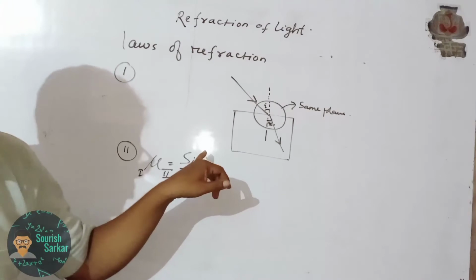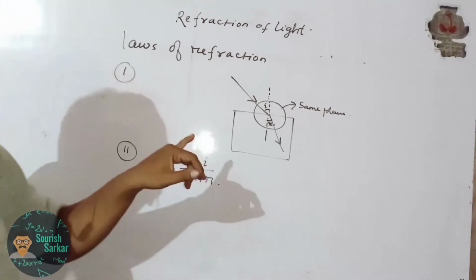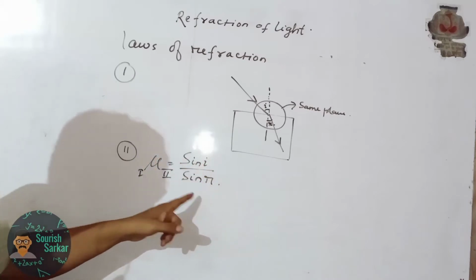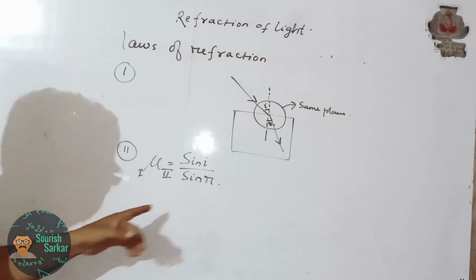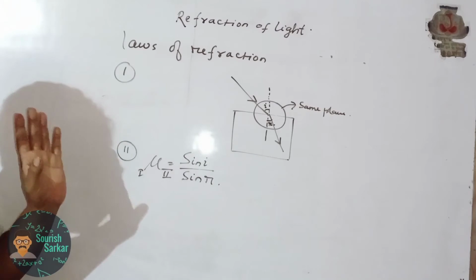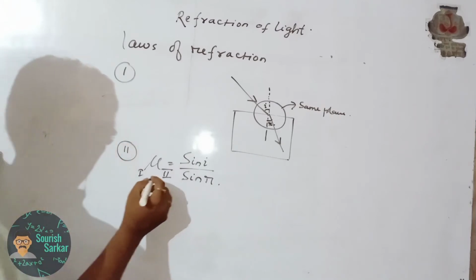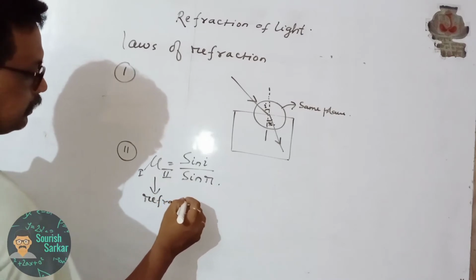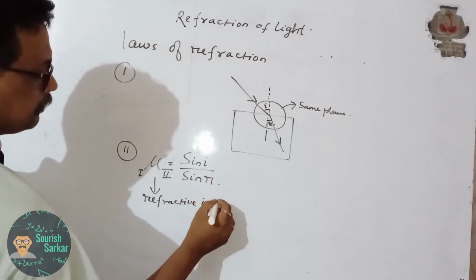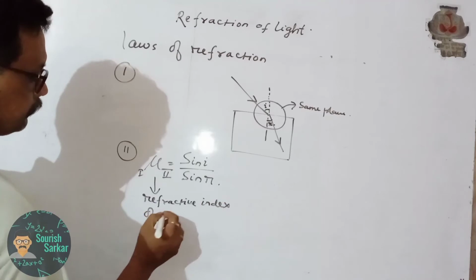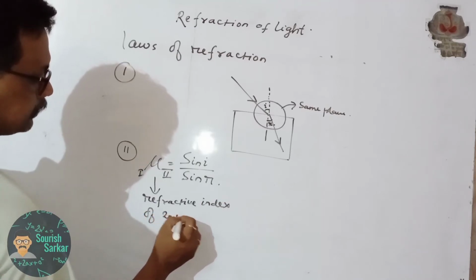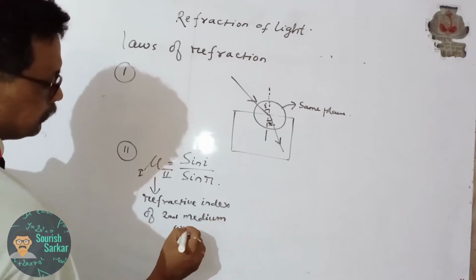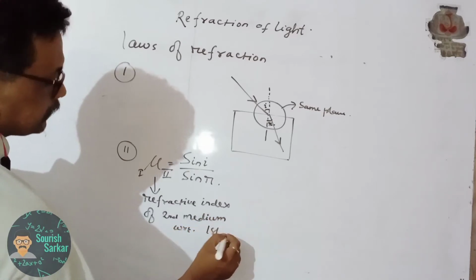For different values of I, you see different values of R, but the ratio sin I by sin R for a pair of media always remains constant, and this constant is known as the refractive index of the second medium with respect to the first.